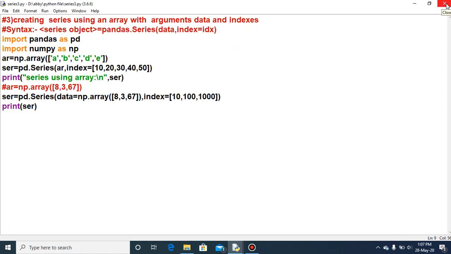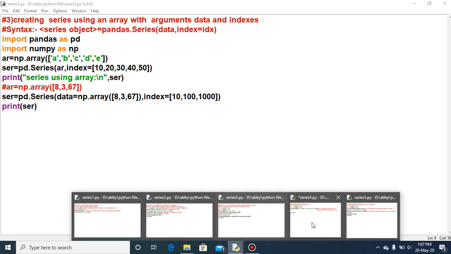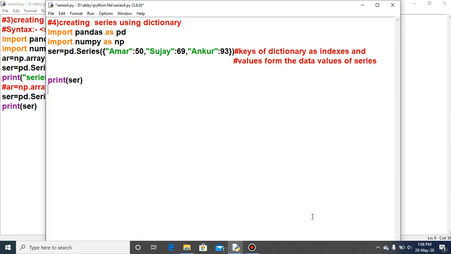The third case of creating the series was using the Python dictionary. I think you are all aware of the dictionary. In standard 11th you have learned that dictionary elements are always contained inside curly brackets, and it has key-value pairs. The left side displays the key and the right side displays the value, and the key and value are separated by this colon.